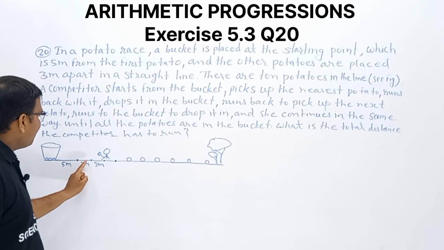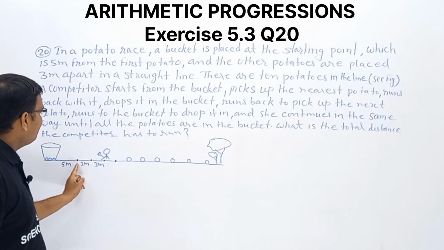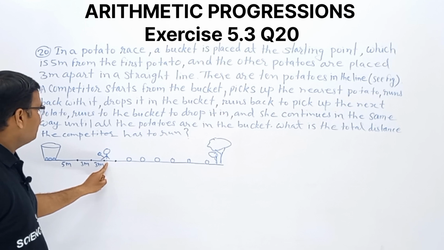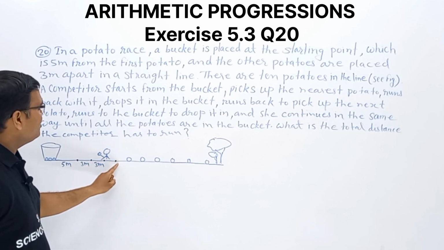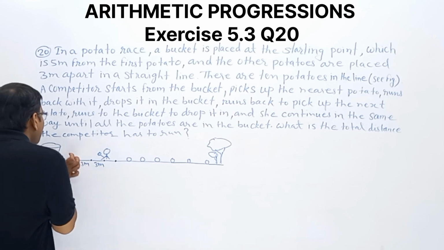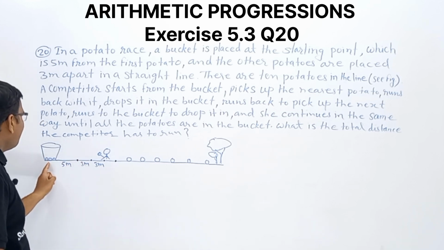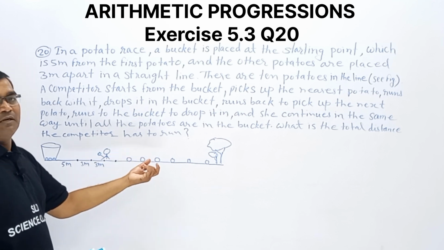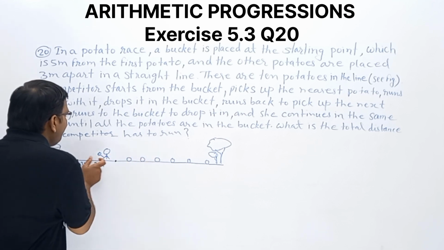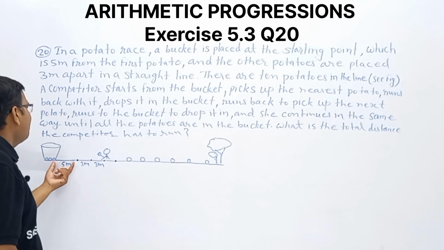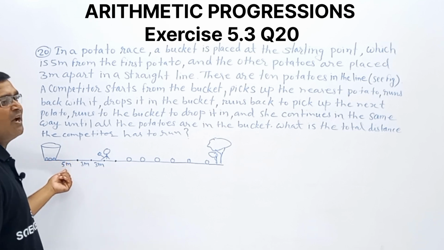After this one, the next potato is placed there, and the distance between both is 3 meters. The next one is placed 3 meters from this one, and like this.